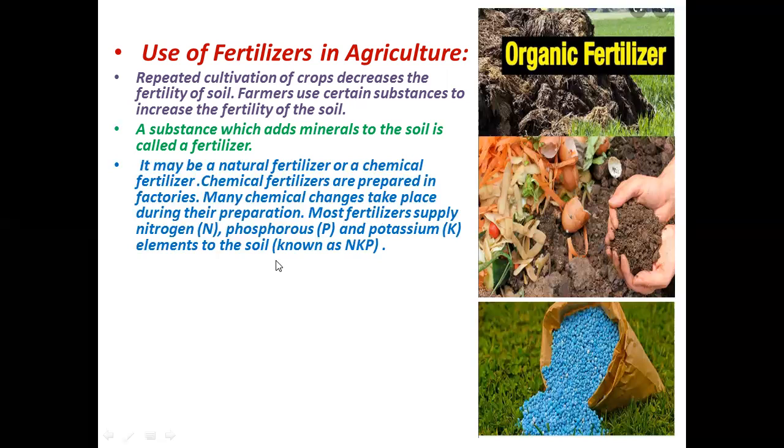These are the elements which are required for the growth of a plant, and we can combinedly give them a name, NPK. N is for nitrogen, K for potassium, and P for phosphorus. These three elements or minerals are very important for the proper growth of plants.